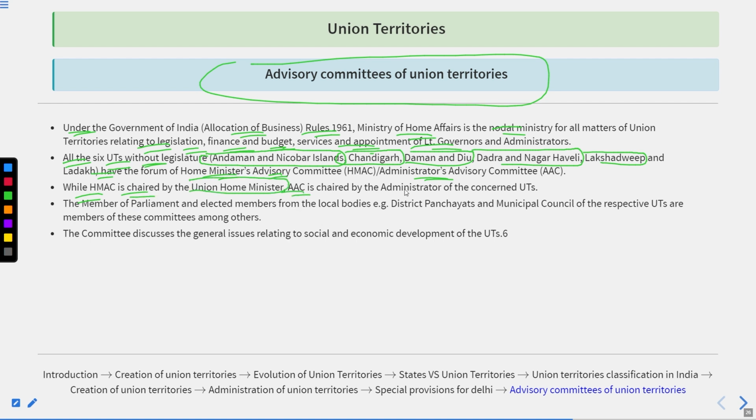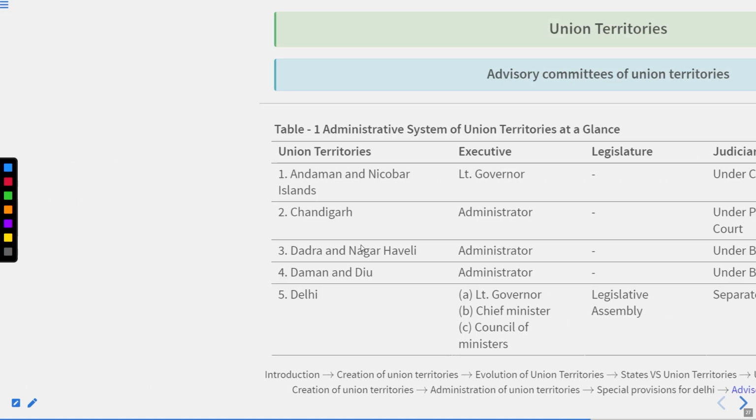The Administrator's Advisory Committee is chaired by the Administrator of the concerned UT. Members of Parliament and elected members from the local bodies, for example the District Panchayat, Municipal Corporation and the Council, are present along with others. The committee discusses the general issues relating to the social and economic development of Union Territories.